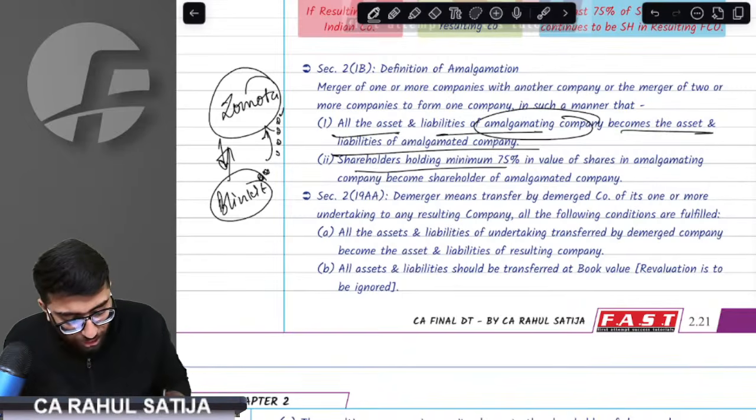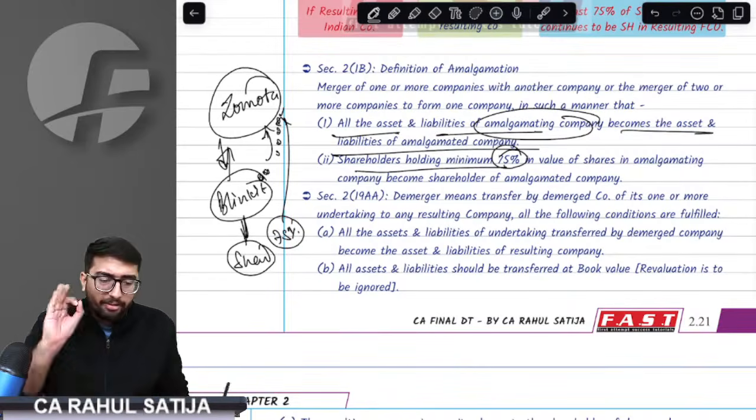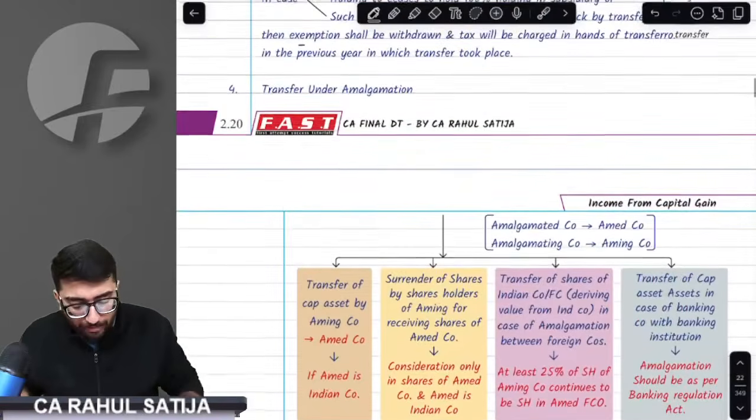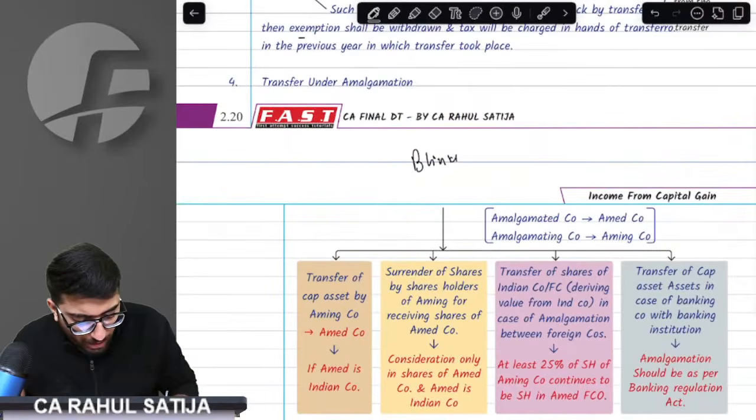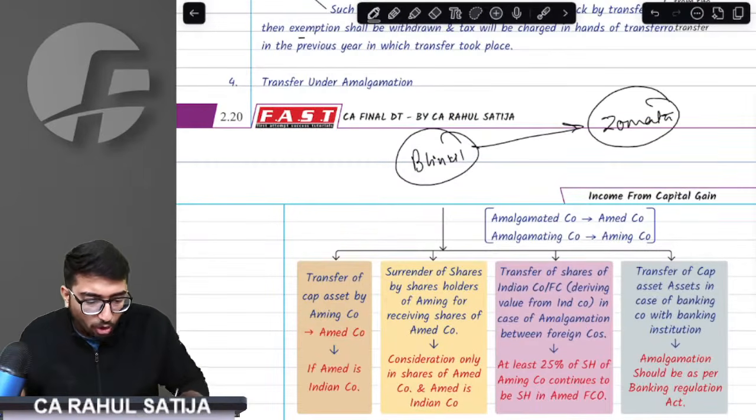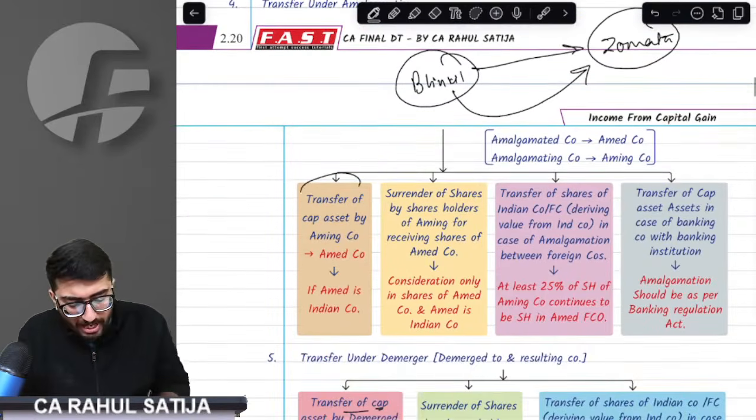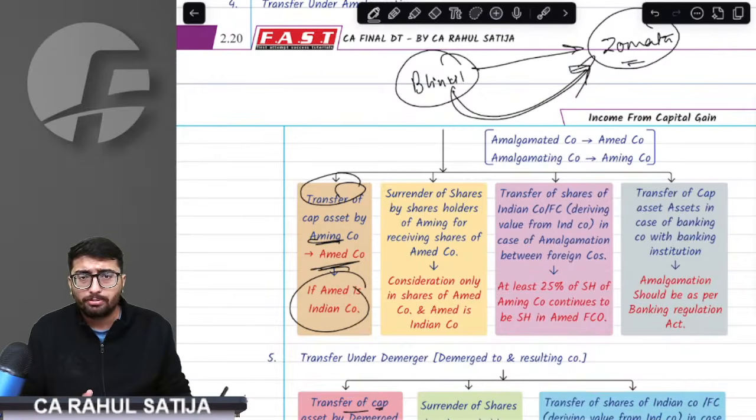In addition to that, of the shareholders of Blinkit, at least 75% shall become shareholders in Zomato. If both of these conditions are satisfied, it is a valid amalgamation, and whatever transfer happens is exempt. Sir, what transfer is happening? For example, Blinkit has multiple dark stores and outlets. All these assets are being transferred to Zomato, so there is a transfer of assets. Provision says any assets transferred by the amalgamating company to the amalgamated company is an exempt transfer. Any assets transferred by Blinkit to Zomato are absolutely exempt.